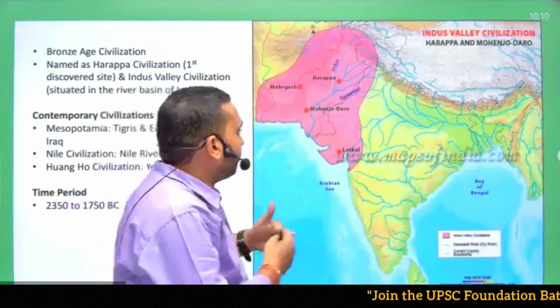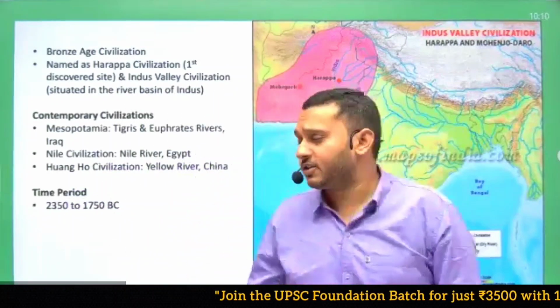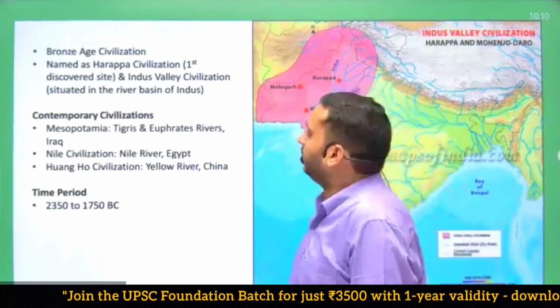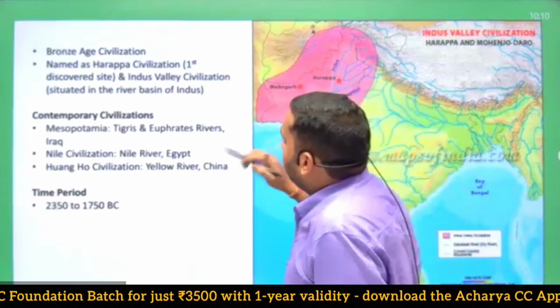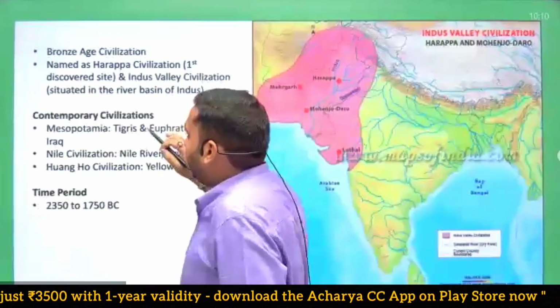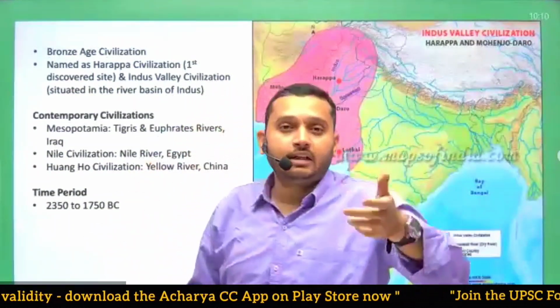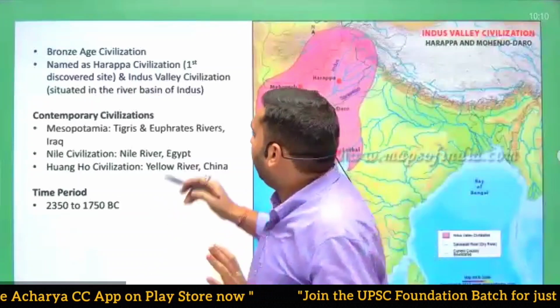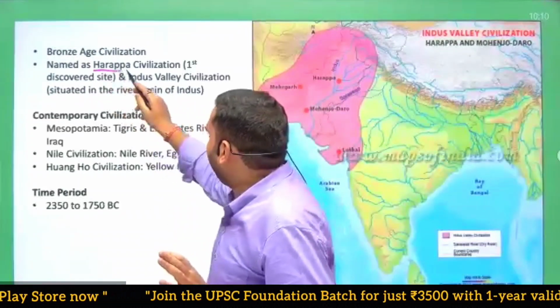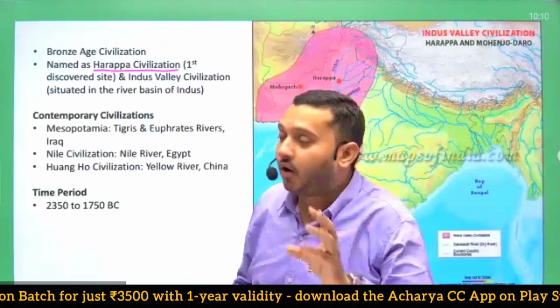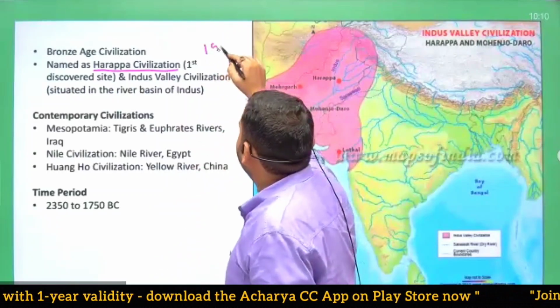If we talk about the first site, the largest site, here are some facts. First of all, Harappa civilization is also known as Indus Valley civilization. Harappa, because Harappa was the first site that was excavated, found in 1921.